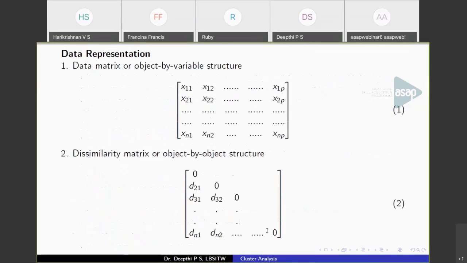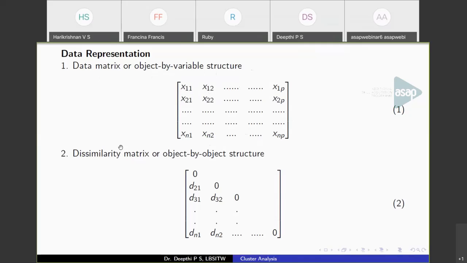Now let us see the data representation. First is the data matrix, or object by variable structure. This is a matrix representation. Here each row will be representing an object or an instance, and each column will be the attributes, x11, x12, up to x1p. So each row represents an instance, and each entry is an attribute of the data. This is a feature vector, and you can represent it using a matrix that is called the data matrix or object by variable structure. Here you'll be storing attributes as each element in the data matrix.